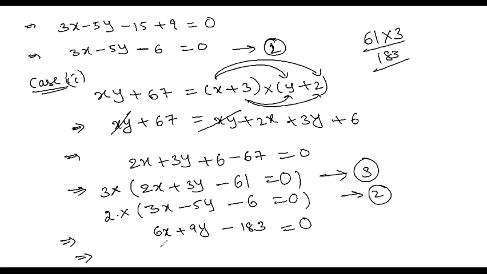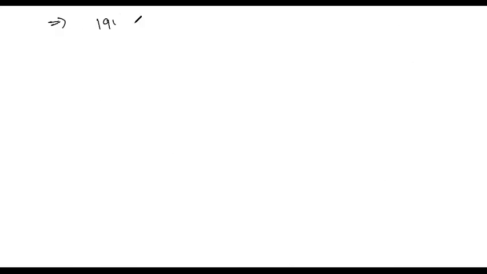2 into 3, 6x. Minus 2 into 5y, 10y. 2 into 6, 12 is equal to 0. What should we do? Change the signs. So 6x and 6x cancel. 9y plus 10y, 19y. Plus 12 minus 183, how much is it? 171. If I'm not wrong, am I right? 19y minus 171 is equal to 0. So 19y is equal to 171.